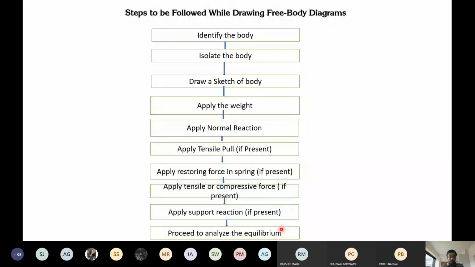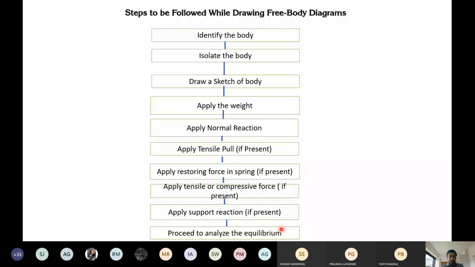Can anybody tell me right now, if a tensile force is there or a compressive force is there, what is the meaning of that? Can anybody tell right now? Sir, because compressive forces will change the shape of the object. No, that's okay, but I am asking from the perspective which we discussed in the previous 2 lectures.